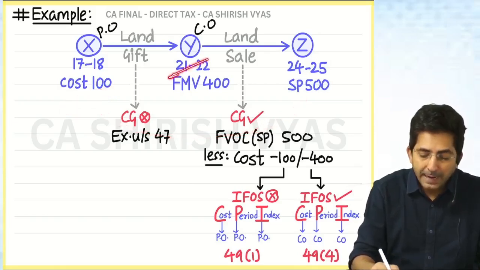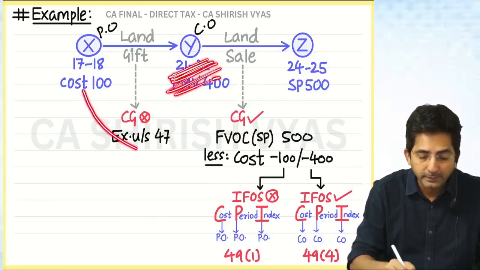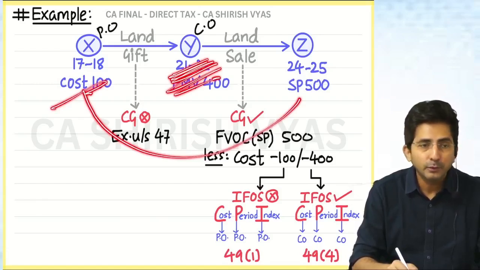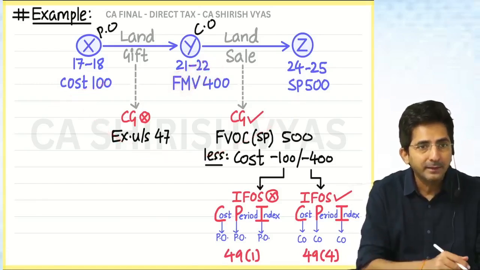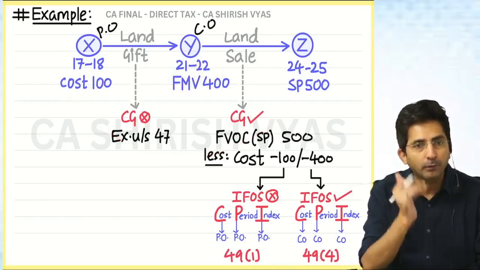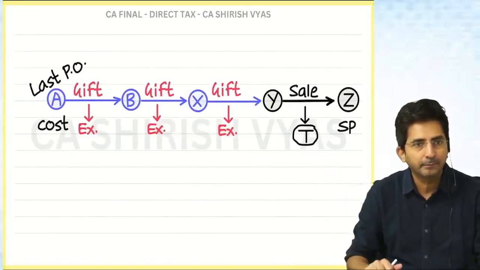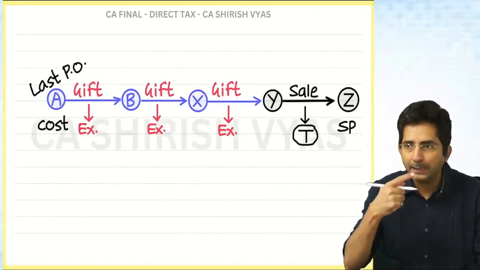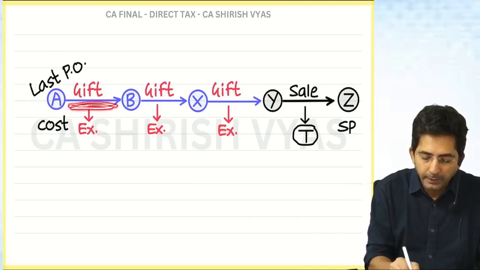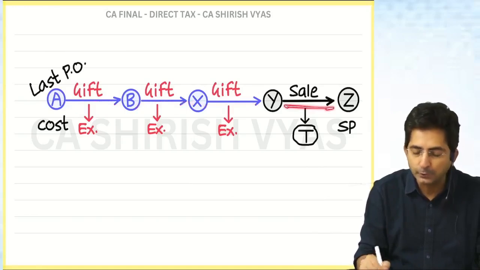Just as Y got it under gift, so we ignored Y and went to X. But X says, I also got it as a gift. So ignore X, go before X. And that person before says, I also got a gift. Ignore that, go before. Yes, look here, this situation I have explained. What I am trying to say, I have drawn here. So tell me, what has happened here? A gifted to B, B gifted to X, X to Y, and then eventually Y sold.